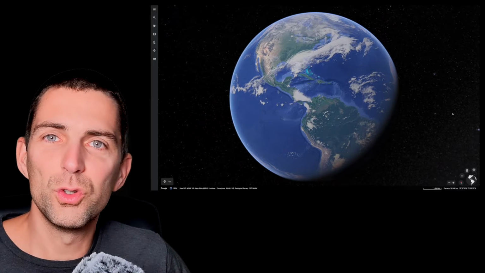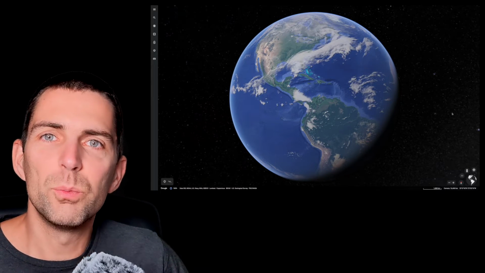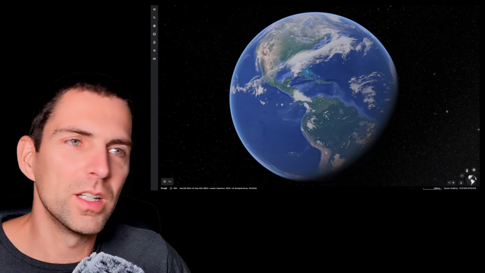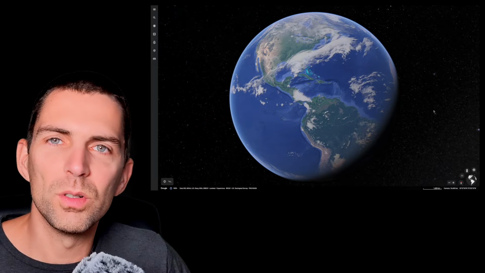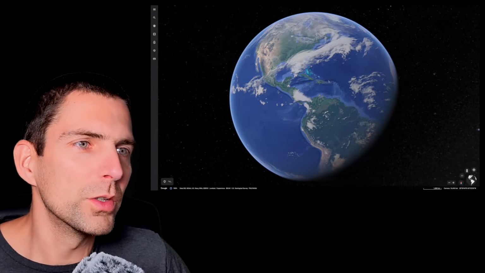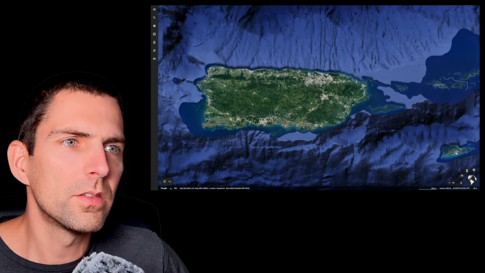So let's head to Google Earth, because unfortunately there's not a lot of street view imagery in Puerto Rico, and I'm going to use therefore the satellite imagery and try to zoom in as much as possible and see if I can recognize different shots that we see on the video. So let's go first to Puerto Rico, which is right here. And San Juan is this area here.